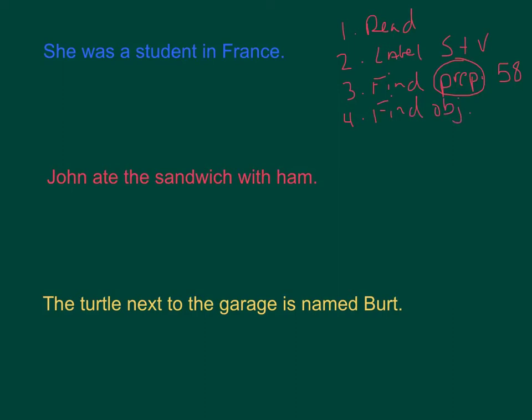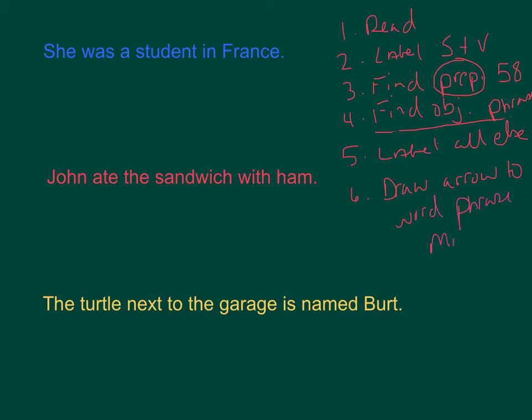Remember, I look afterwards because if it has a verb afterwards, it's not a prepositional phrase, it's an infinitive phrase. So I find my object, and then I'm going to go ahead and underline my phrase. And then from there, 5. What word is it modifying? Actually, you know what? No, I'm not going to do that yet. I don't want to look for the word yet. I want to go ahead and finish out my labeling. So we label everything else. And then finally, I will draw an arrow to the word the phrase modifies.